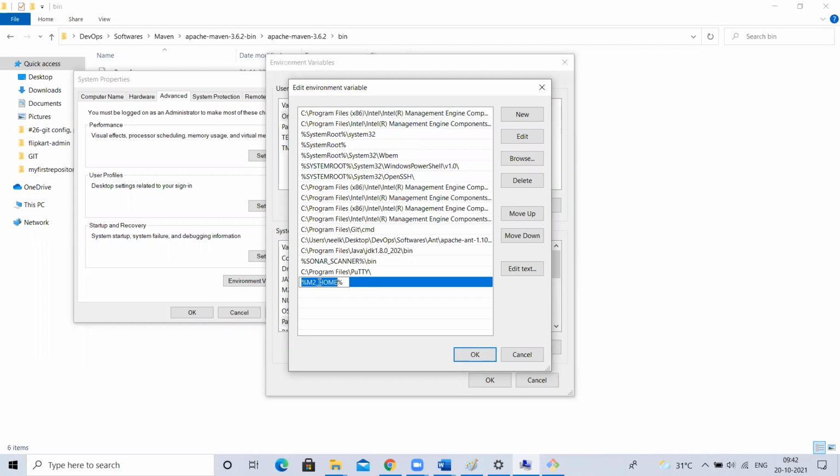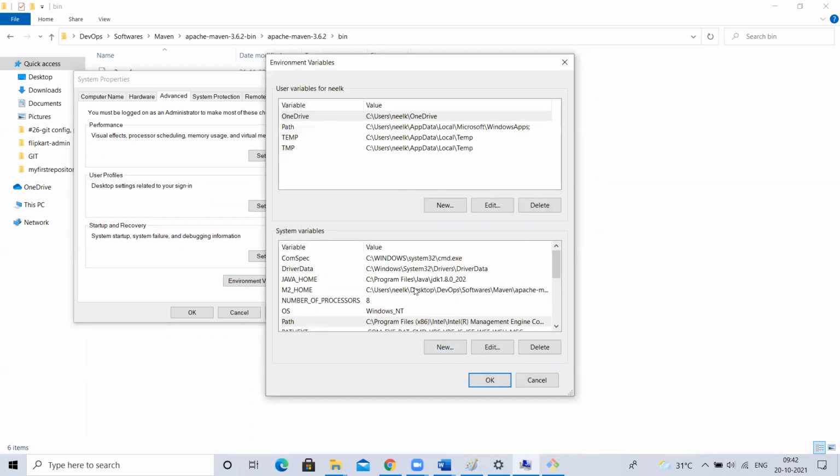Dollar and then the name of the variable. Dollar variable name. Okay, don't make me angry, guys. If you don't tell the basics also, I'll get angry like anything. Dollar variable name, if you give it, it will read that variable. But in Windows, how to read a variable value is like this: percentage. You have to keep the variable inside the two percentages. Okay, it will read.